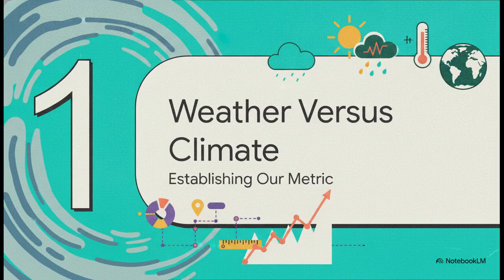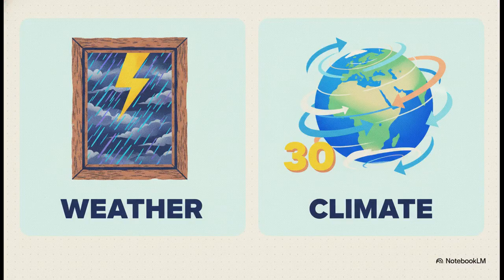All right, Section 1, Weather versus Climate. We've got to establish our baseline metric first. Look, the crucial point here is that a one-off extreme storm, that is just weather. It's what you see outside your window today. But true climate change requires a long-term shift, and that's measured over at least 30 years. When we talk about global climate change, we aren't talking about a single hot summer. We're talking about massive, global-scale changes sustained over 3 decades or more.